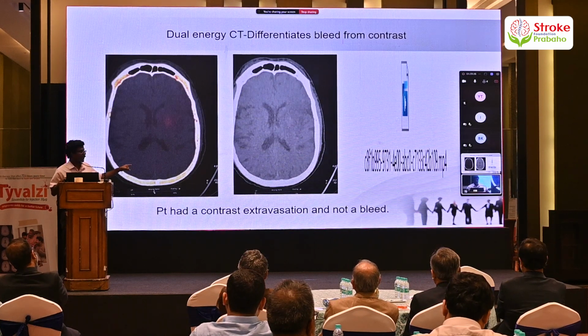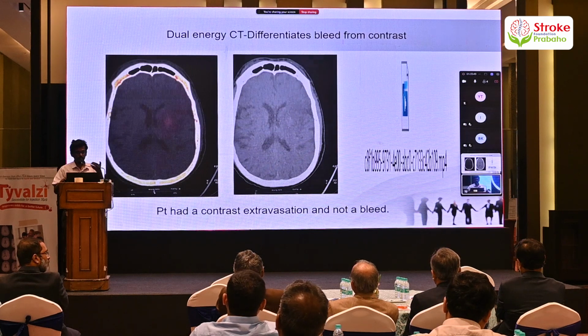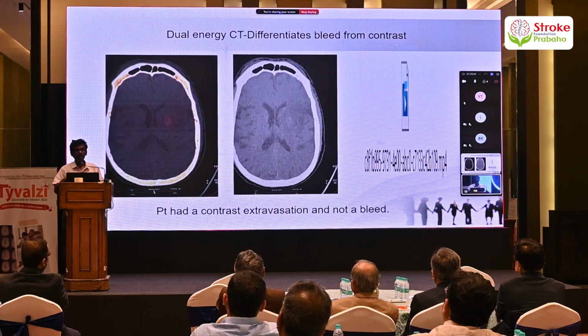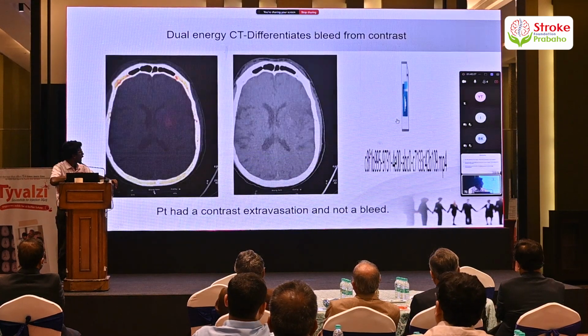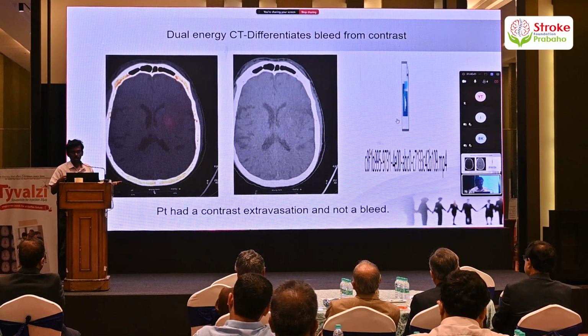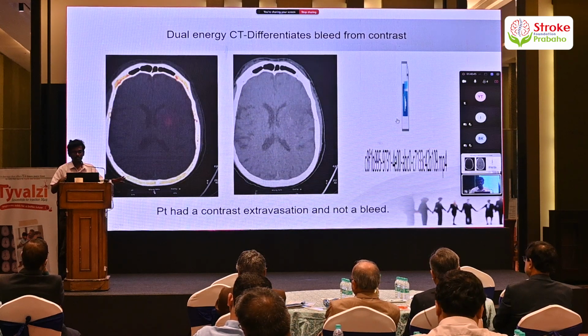So, the second image is the iodine subtraction image. Since the hyperdensity got subtracted, it was more likely to be a contrast extravasation rather than a parenchymal hemorrhage or a hemorrhagic transformation. We found that it is just a contrast extravasation.